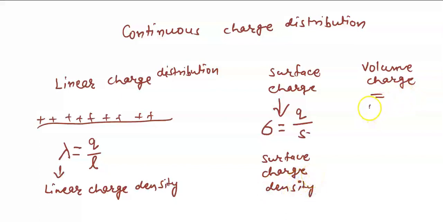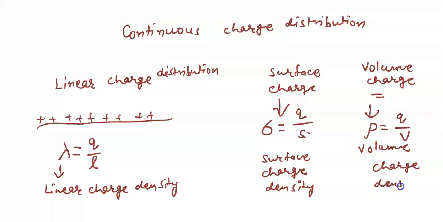And then comes the volume charge density, denoted by rho. Rho is given by Q by V, charge per unit volume. This is called volume charge density. So these are three types of charge distributions. Generally they are not used, so I have just given you the idea about them, right?